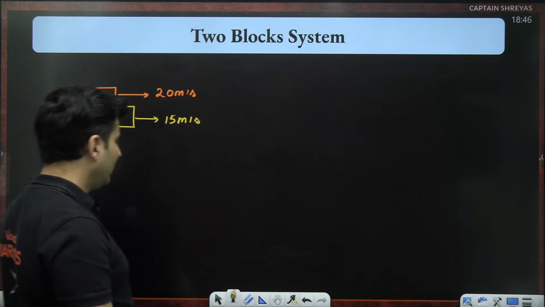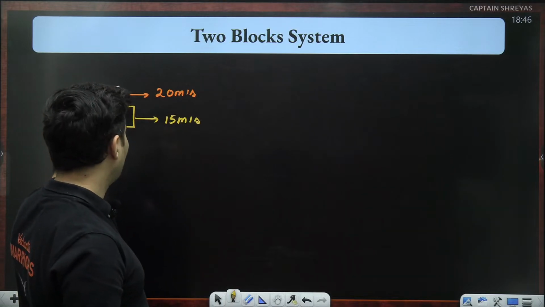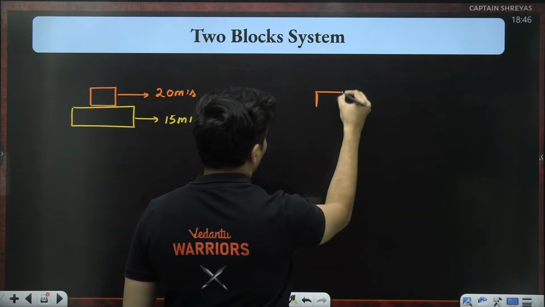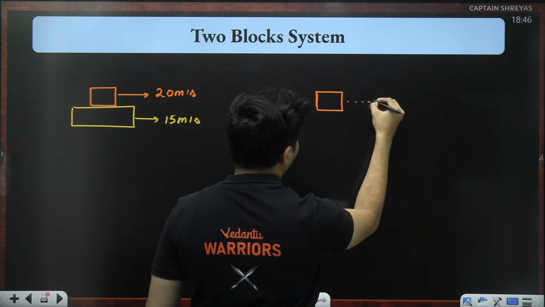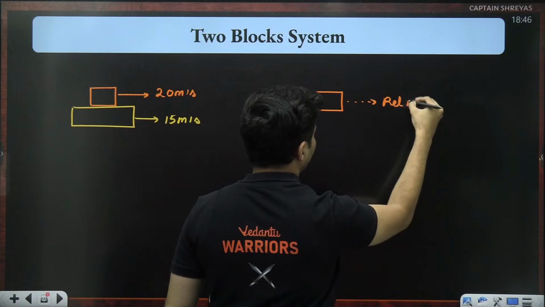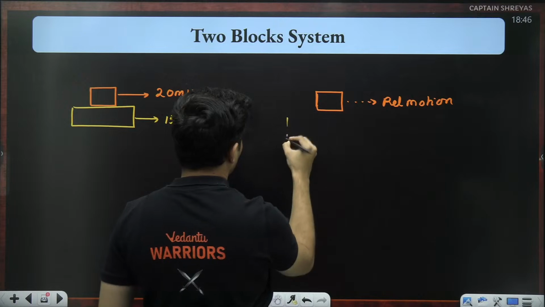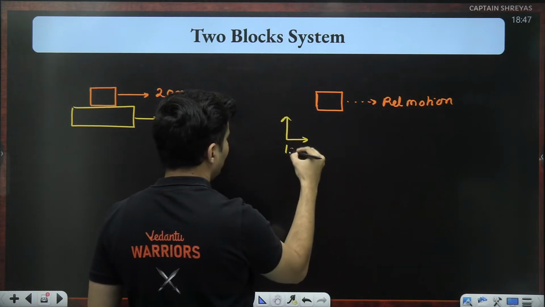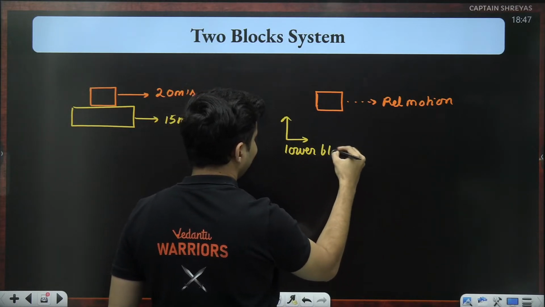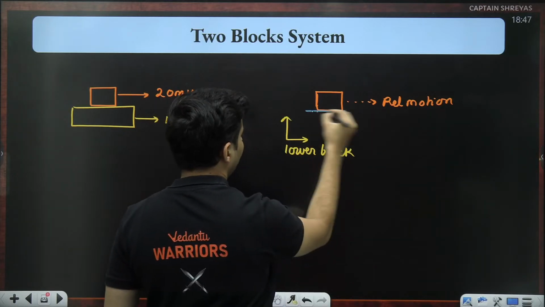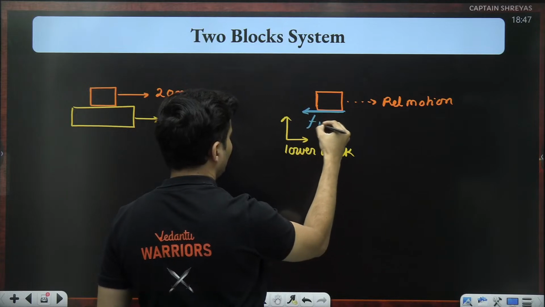So if you think about it, relative to the lower block, the upper block is moving faster. So the upper block has a relative motion over here, relative motion like this with respect to the lower block. Hence, to oppose the relative motion, the friction on it will be like this. Do you guys agree with it?